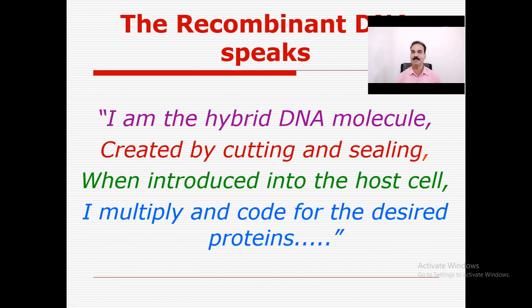These two enzymes play a very important role in recombinant technology or genetic engineering. When introduced in the host cell, because the host cells are the factories for cloning, a number of copies are formed and multiply and code for the desired protein. So this is a hybrid DNA molecule.